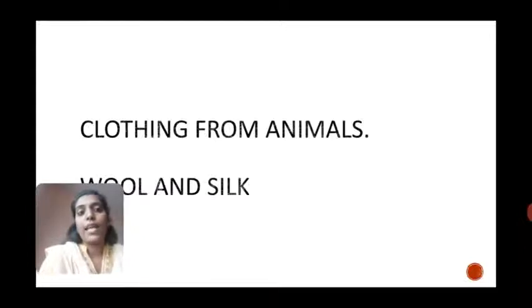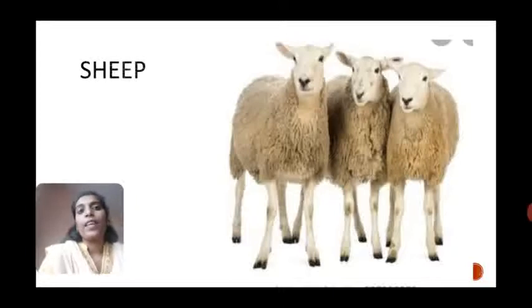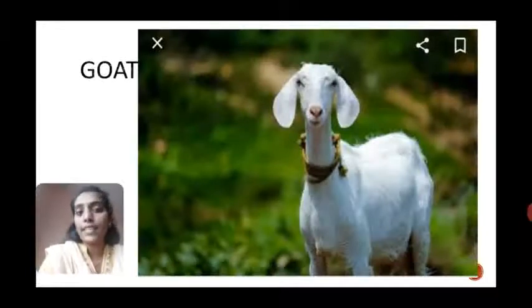Next, see clothing from animals. From some of the animals we get wool and silk. These things we will use to make clothes. Let's see which animal will give wool. From the sheep we get wool, and also from the goat we get wool.